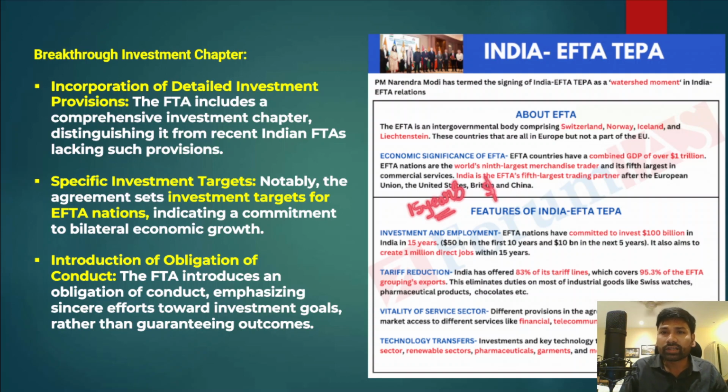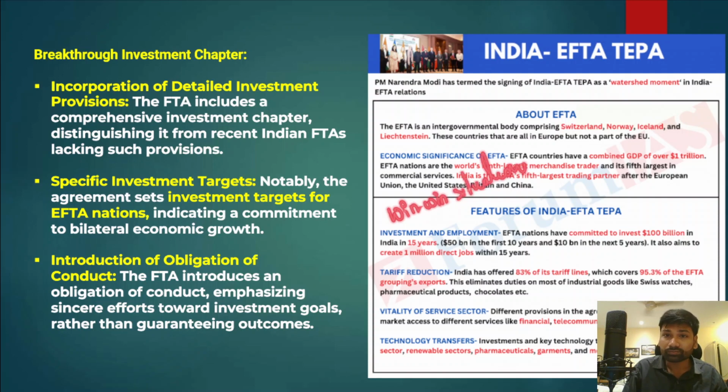Apart from such huge investments, these countries will also create 1 million direct jobs in the next 5 years. Therefore, we can say that it is a win-win situation for India. Why is it a win-win situation?